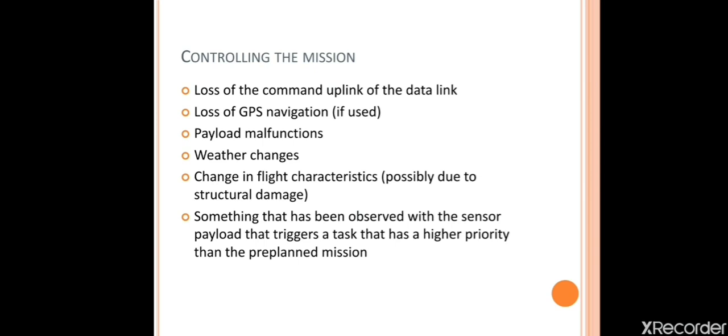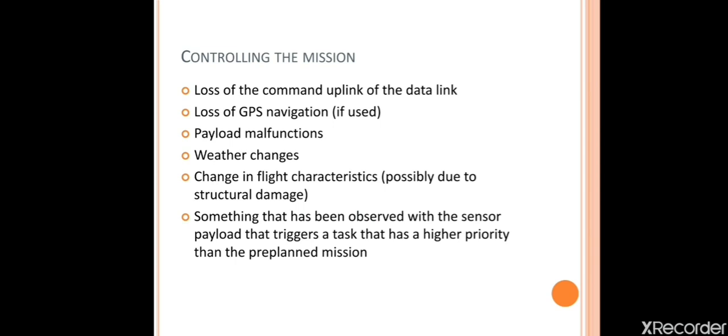Next, loss of GPS navigation. The GPS is mainly useful to locate any object, whether it is the air vehicle or the target. For both things we are using the GPS. Even if you lose the GPS, we need to identify our target. Third one, payload malfunction. How does payload malfunction come? We are fixing the payload below the air vehicle. If there is any problem in the locking system, it will arise from that.